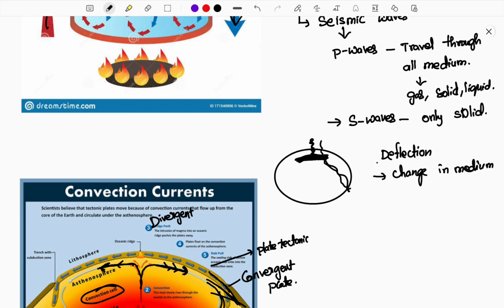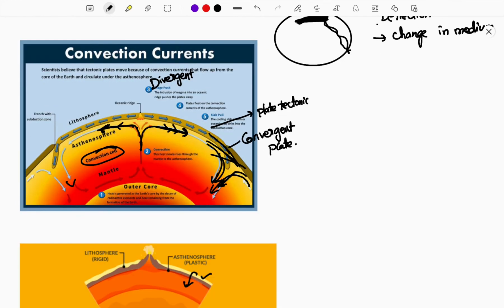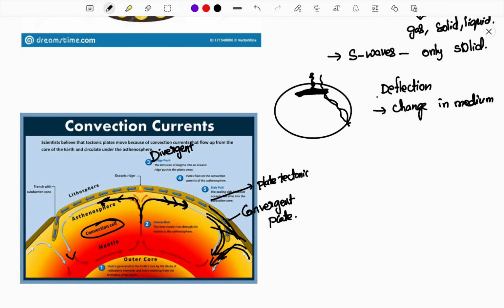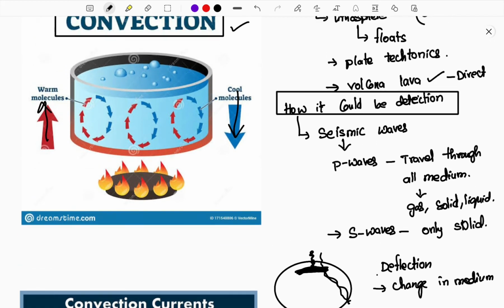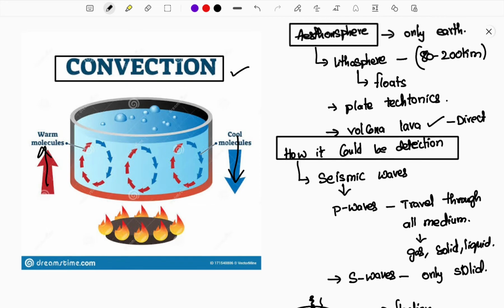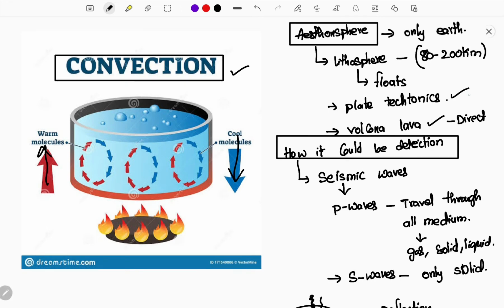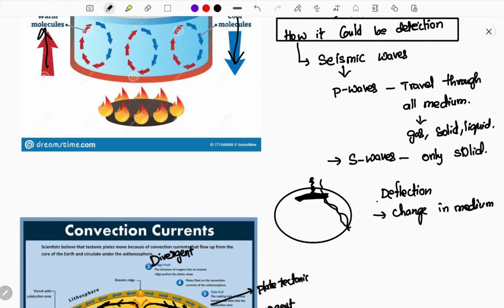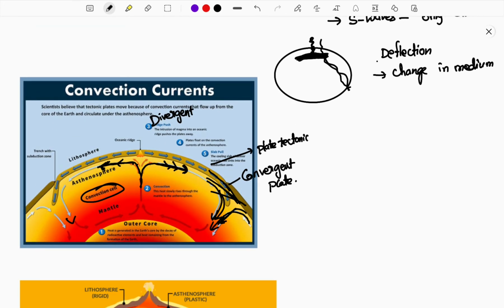Okay, now we shall understand that plate tectonics is also possible because of that. So the importance of the asthenosphere we have seen clearly, and I had explained plate tectonics. Volcanoes and also how we detect it. Detection was also found out, because we cannot dig and detect, guys, we need to experiment and detect.